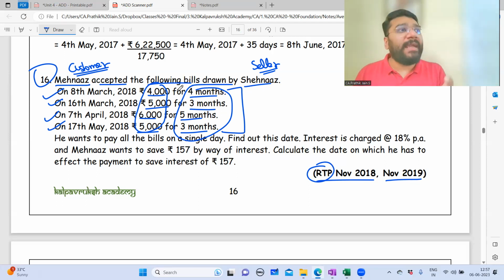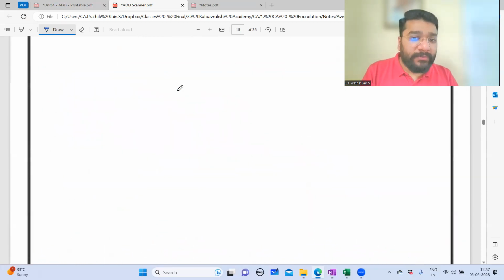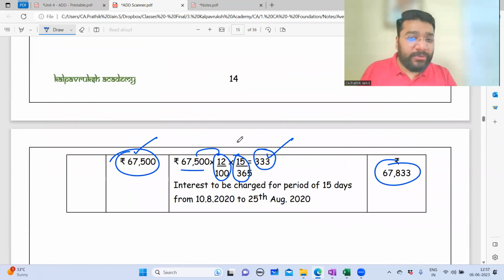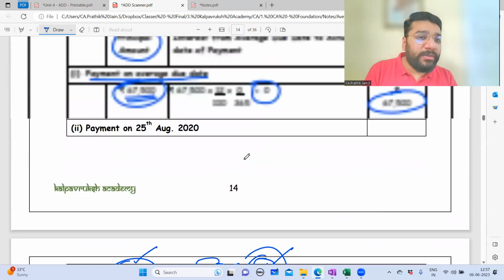So the average due date is that date when you make the payment. Whatever benefit is already agreed by Jain.S and CA.Prathik, they'll get that. Over and above that, extra benefit should not be got. So what is that extra benefit? In the 14th question, we calculated this interest. No, this interest is the extra benefit. So what happened in this question?